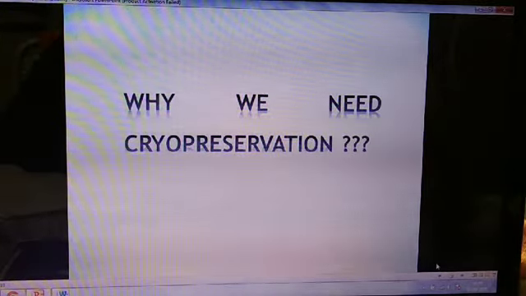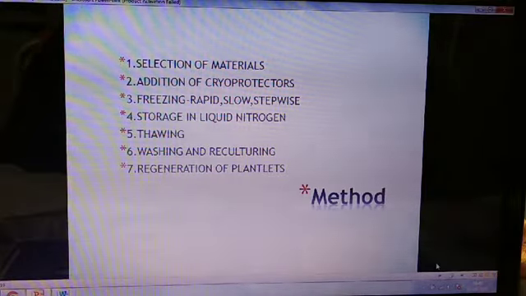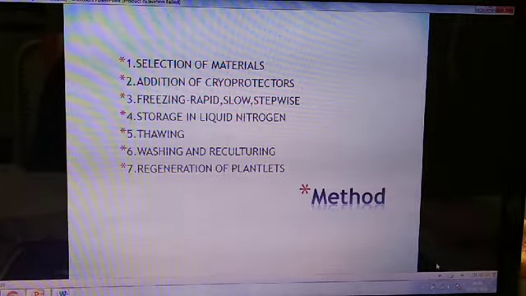Now we come to the point: what is the method required for cryopreservation? The method is divided into the following 7 steps. First is selection of materials.